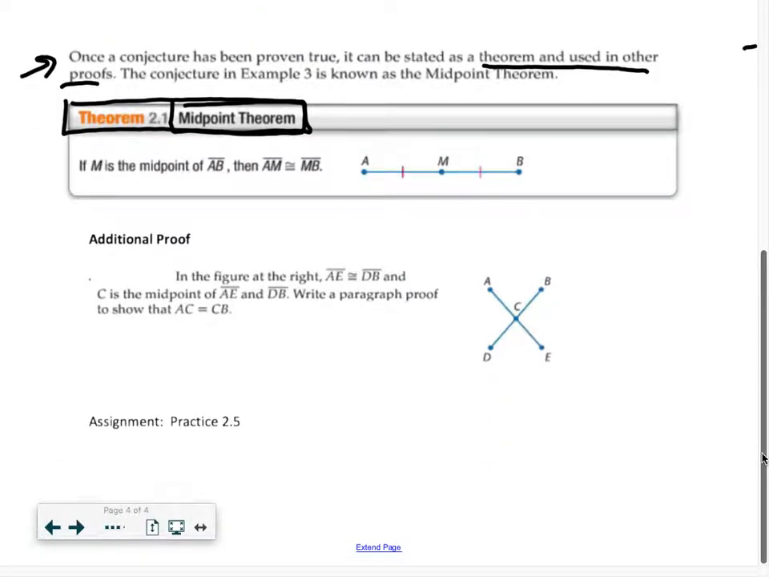All right, so here we've got an additional proof. In the figure at the right, AE is congruent to DB. C is the midpoint of AE. So again, by the midpoint theorem, that means that these segments are congruent, the midpoint theorem we just proved. Write a paragraph proof to show that AC is equal to CB. Okay, so let's go through the steps here. I'll take you through the entire process of writing a paragraph proof, even though more often we'll do a fill in the blank type.